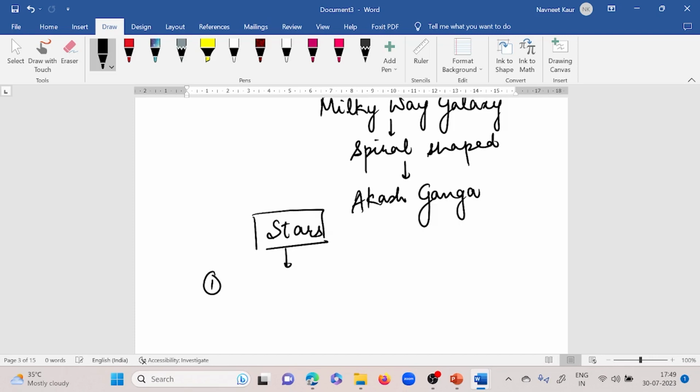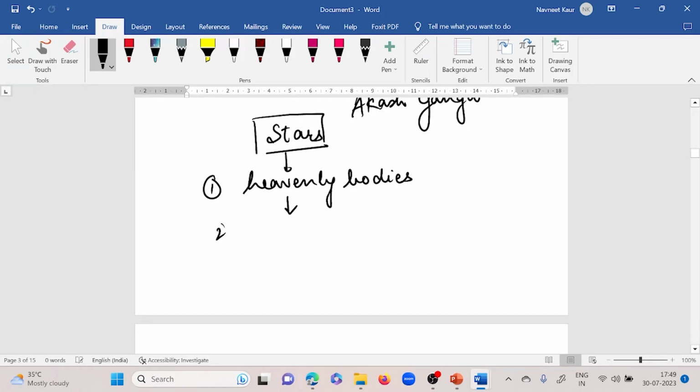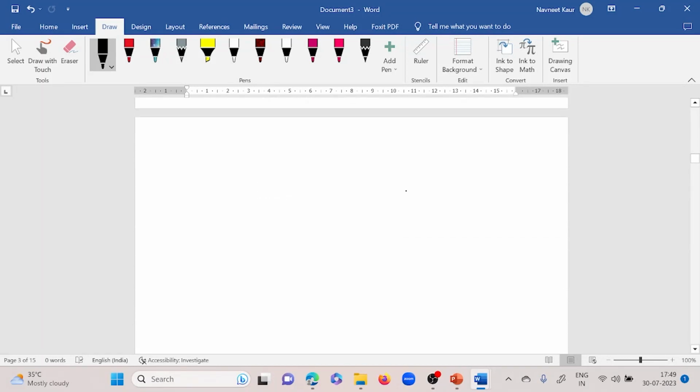These are, number one, heavenly bodies. What else? They are self-luminous. That means they shine by producing their own light. So this heat and light, how is it produced?